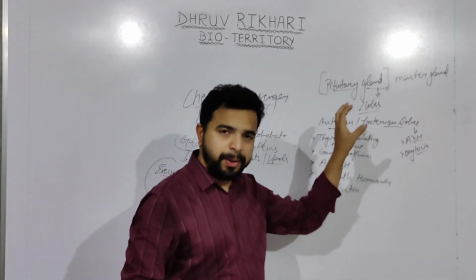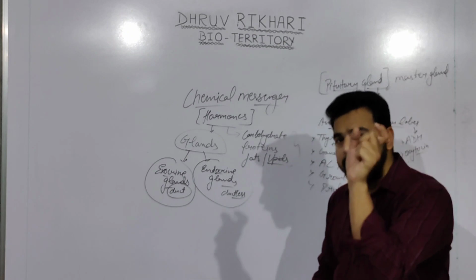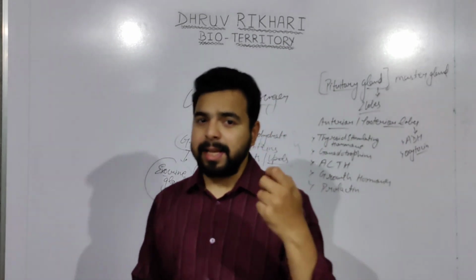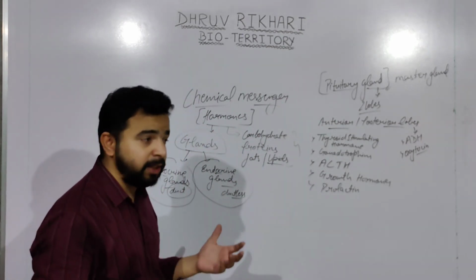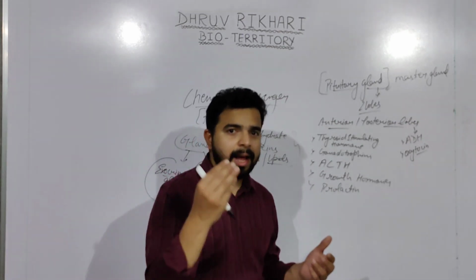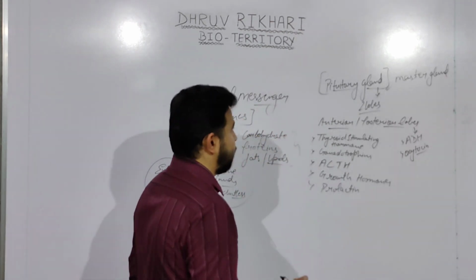Along with this pituitary gland, there is one more part which is known as the hypothalamus, and the hypothalamus is responsible for the regulation of different functions occurring in our body, and also helps in maintenance of homeostasis.